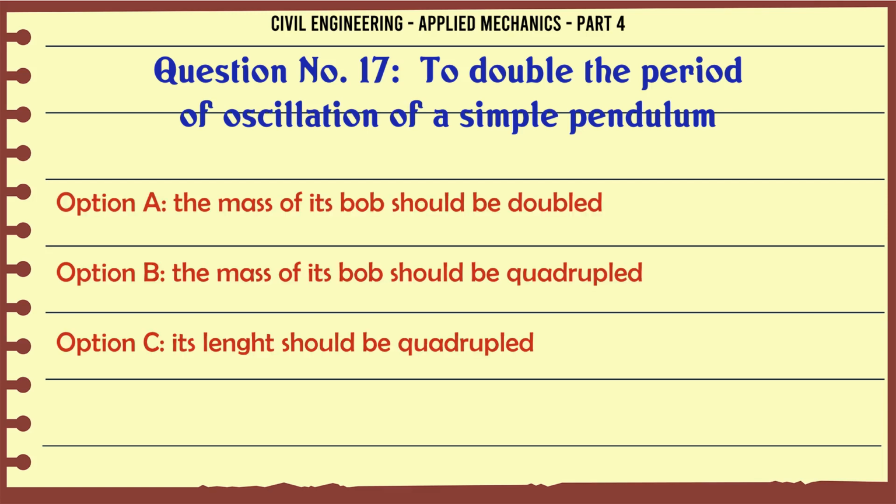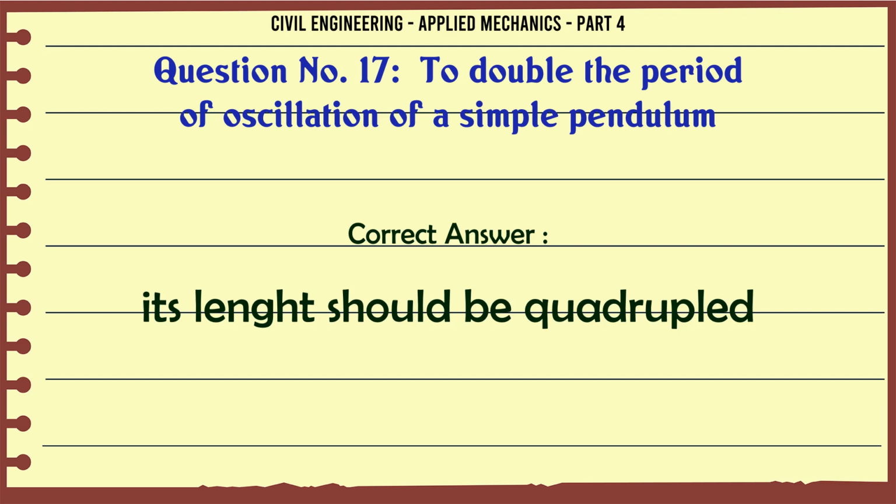To double the period of oscillation of a simple pendulum, A. the mass of its bob should be doubled, B. the mass of its bob should be quadrupled, C. its length should be quadrupled, D. its length should be doubled. The correct answer is its length should be quadrupled.